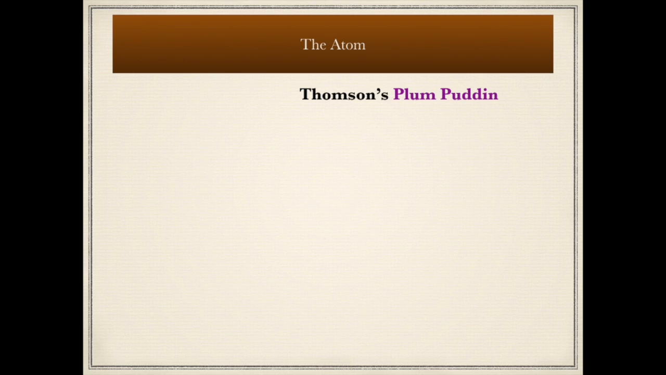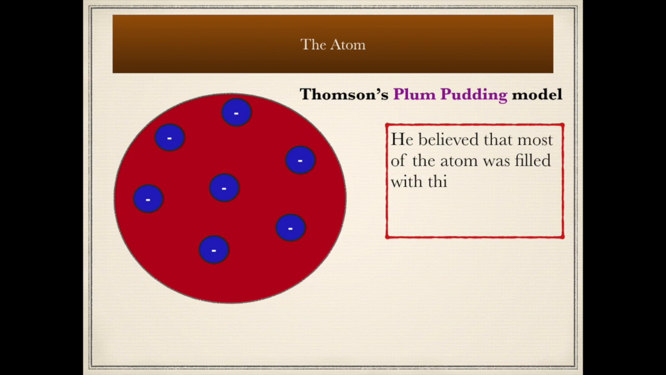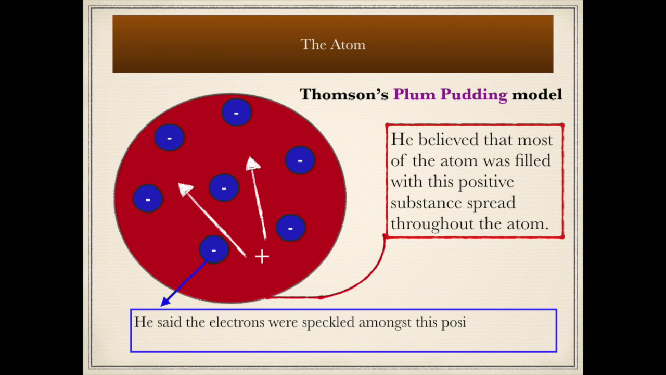So Thomson's plum pudding model looked something like this. Now, he believed that most of the atom was filled with this positive substance spread throughout the atom, more of a solid structure. You might even want to think, as an American, that this would be kind of like a cookie with chocolate chips scattered within it. The main part of the cookie is the positive part, and then these little speckles, the negative portions of the cookie, would be the chips. Now, in his version, he said that the electrons were speckled amongst this positive material like plums in a pudding. And this is where the name was derived.